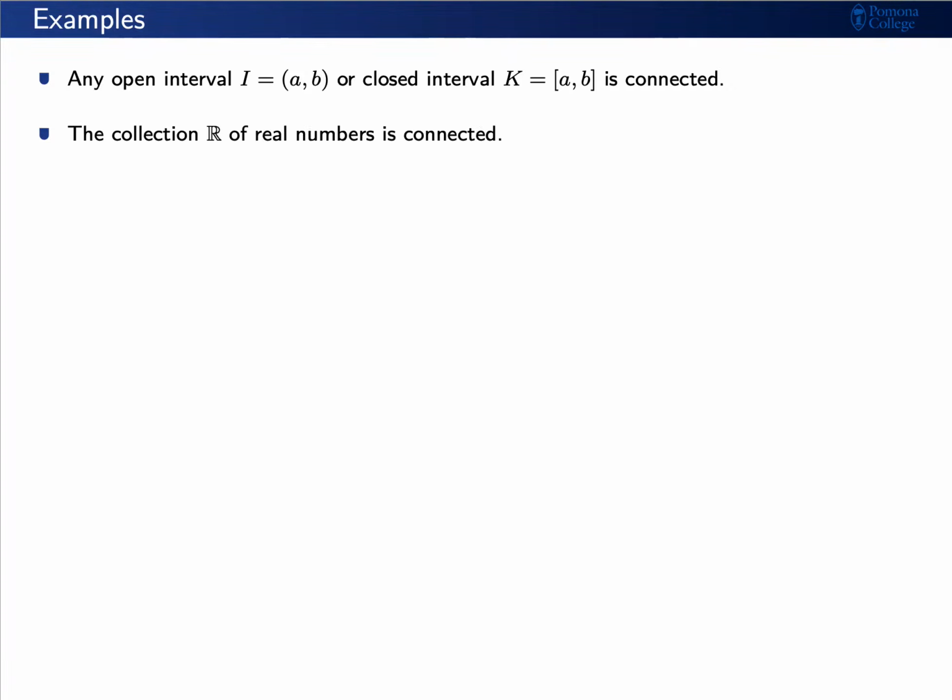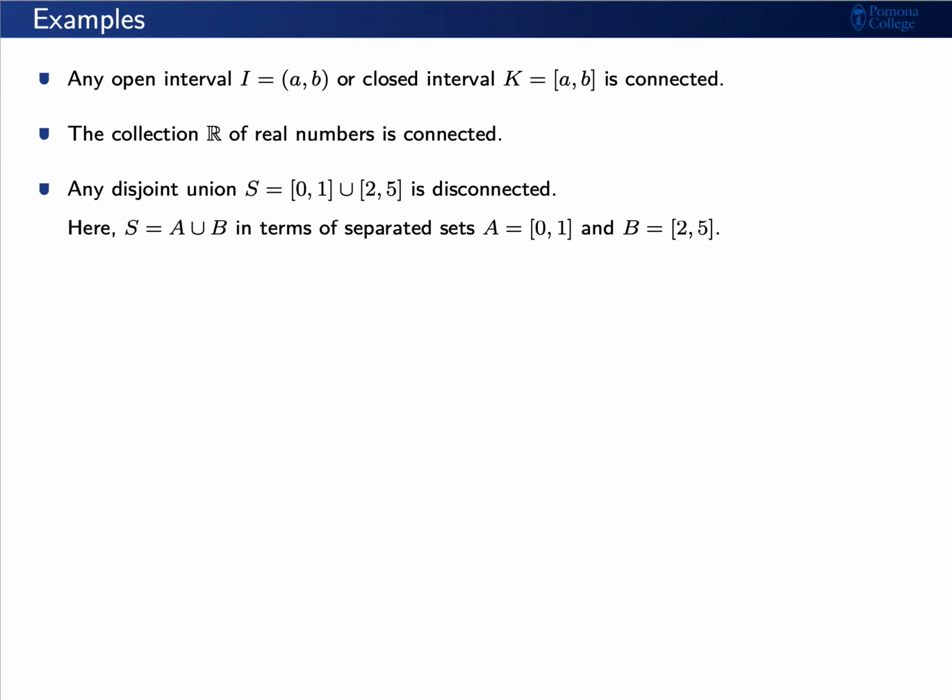Let's go over a few examples. Any open interval I from a to b or any closed interval K from a to b is a connected set. The collection R of real numbers is also a connected set. Any disjoint union, say the closed interval from 0 to 1 union the closed interval from 2 to 5, is a disconnected set. Here we can write S as the union A with B in terms of separated sets A, which is the closed interval from 0 to 1, and B, which is the closed interval from 2 to 5.